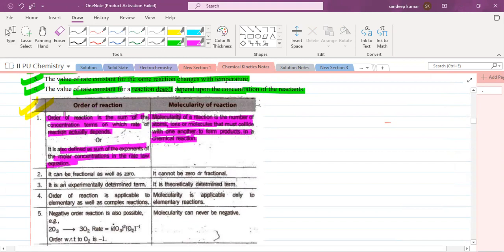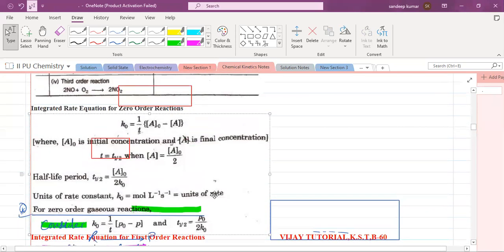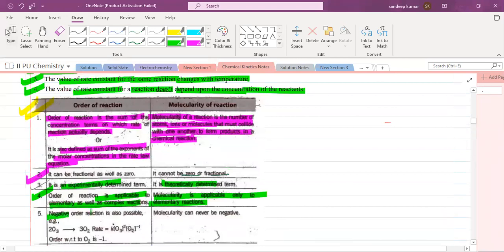Next difference is that order can be fractional as well as zero. Order can be 0, whereas molecularity cannot be 0 or a fraction. Am I clear? It cannot be 0 or a fraction. Next, order is experimentally determined, whereas molecularity of a reaction is theoretically determined. Next, the order of reaction is applicable to elementary as well as complex reactions, whereas molecularity of a reaction is applicable only to elementary reactions. Negative order reactions are also possible, but molecularity cannot be negative.